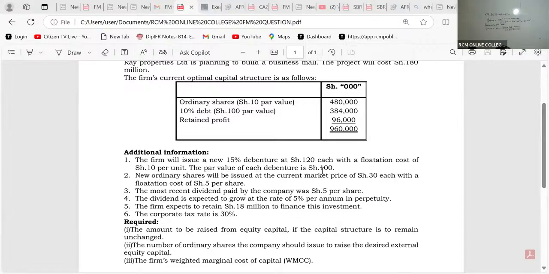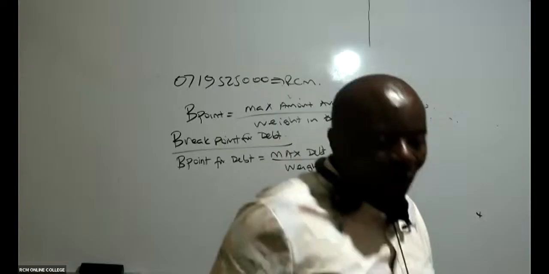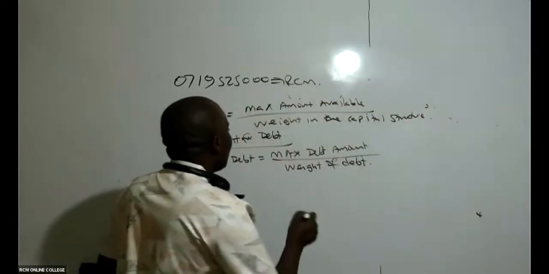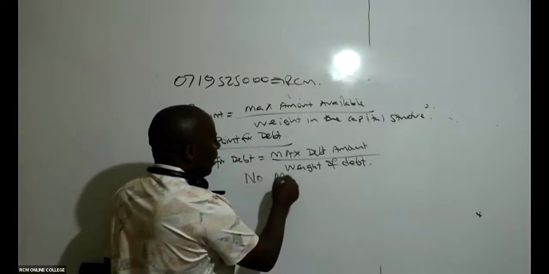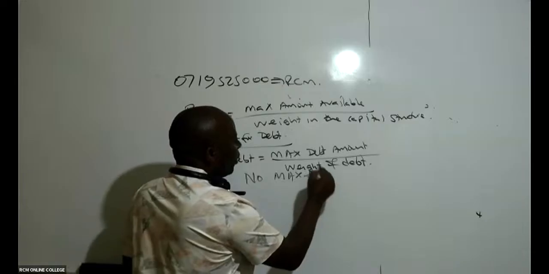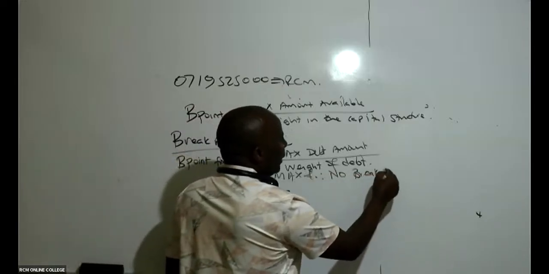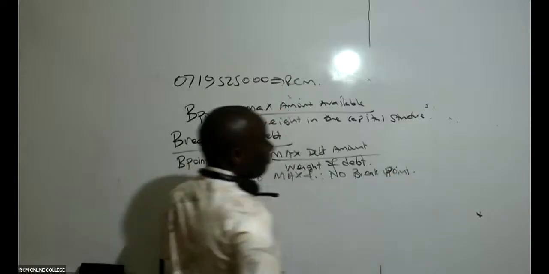Remember, breakpoints normally happen whenever there are restrictions. So here there are no restrictions at all. So in this case, what do we do? No maximum. So also for the breakpoint for debt here, no maximum, and therefore no breakpoint.